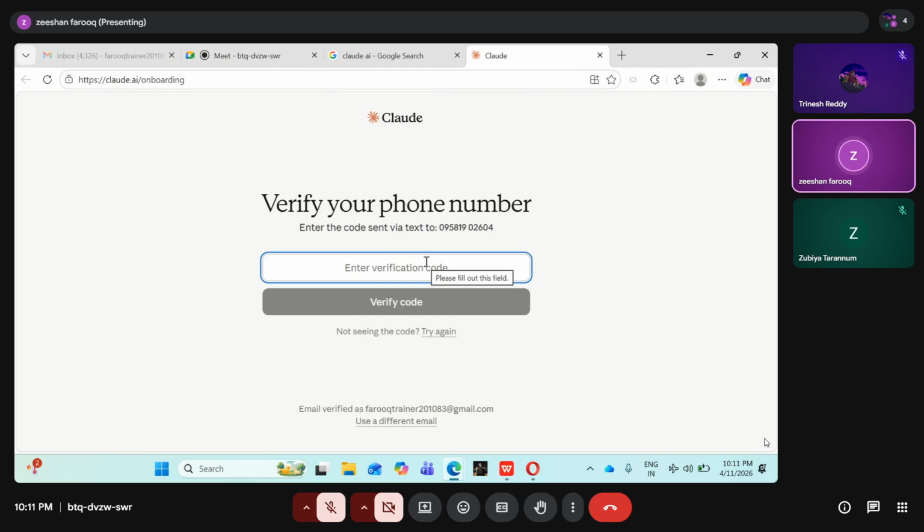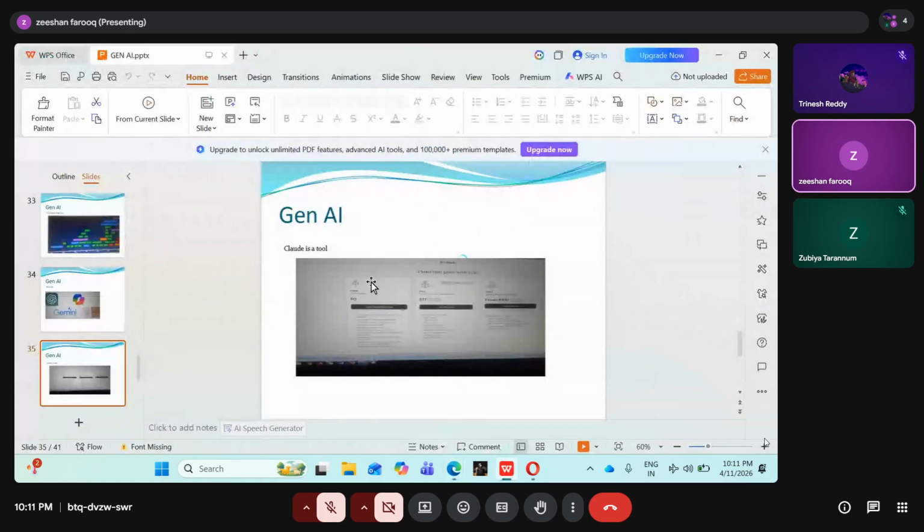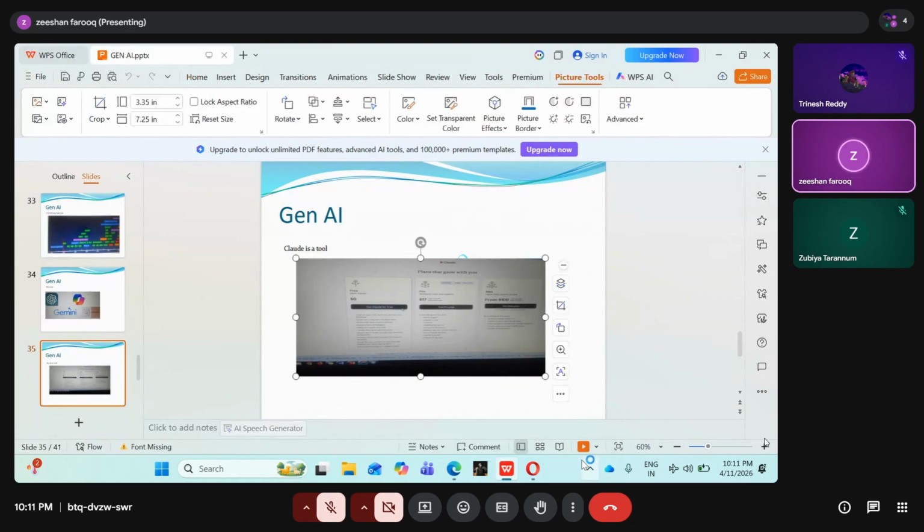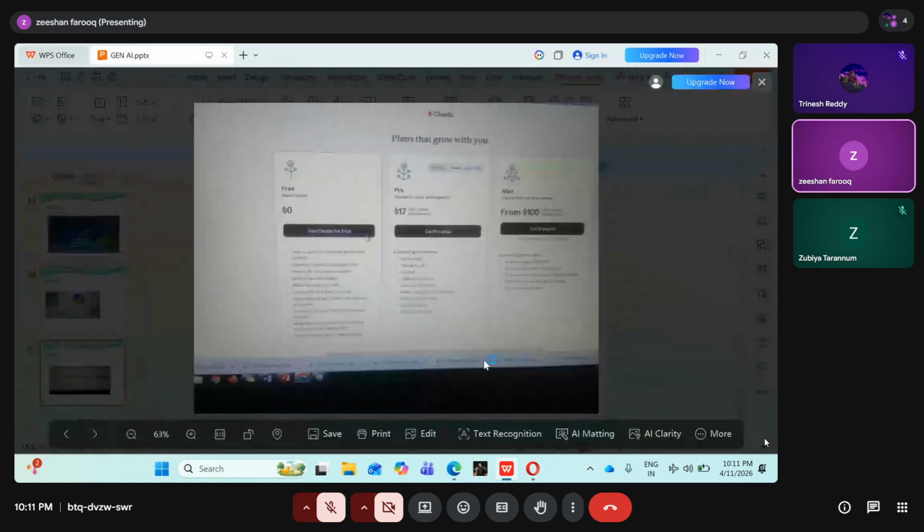When you open this one, it will show you something like ChatGPT. It shows you options like this. Let me make it a big screen now. It will show plans, what you want to take. Free, okay, $17 maximum. Here we can use a limited set of features. Here you can use a little more features, and more features.